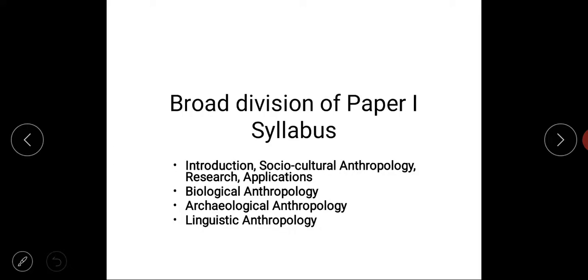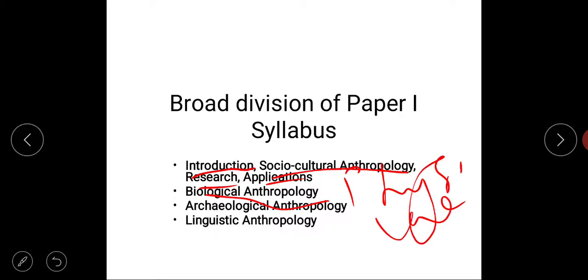First one is introduction, socio-cultural anthropology, research, applications. Second one is biological anthropology, also sometimes called physical anthropology. Then there is archaeological anthropology, and then the last one is linguistic anthropology. These are the broad divisions. By dividing your syllabus into various parts, you can study it properly. It helps you compartmentalize the syllabus better.